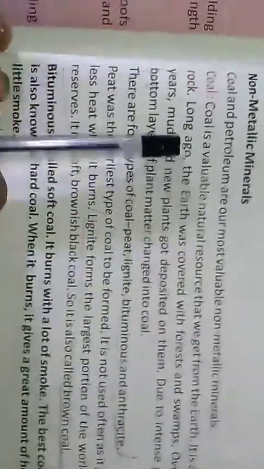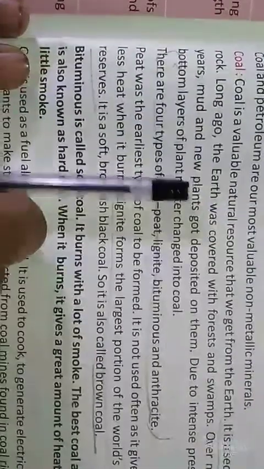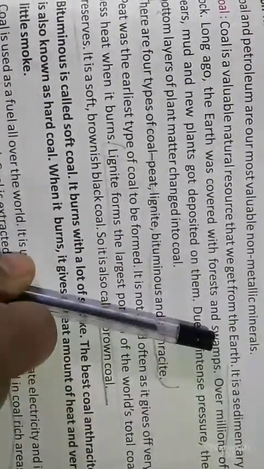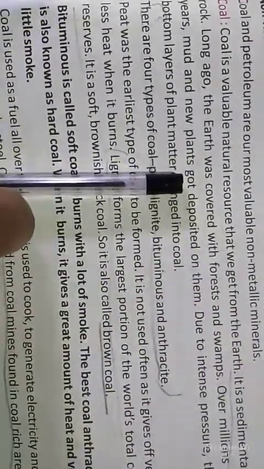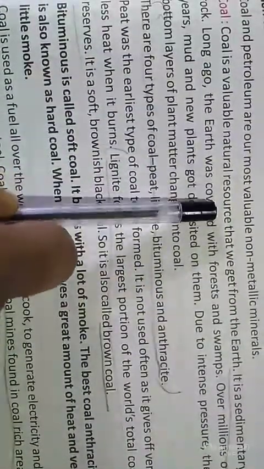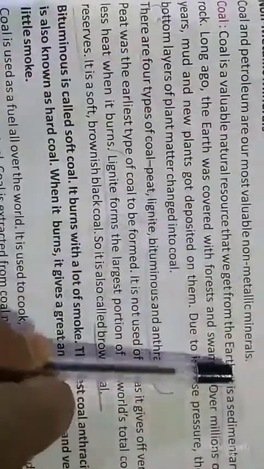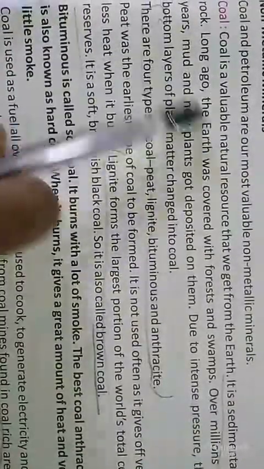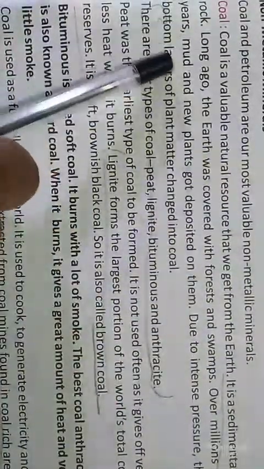So what is coal? Coal is a valuable natural resource that we get from the earth. We get coal from the mines. Coal is a sedimentary rock. A short question: coal is a dash type of rock. You need to write sedimentary.